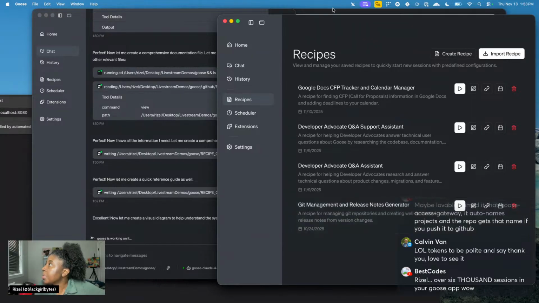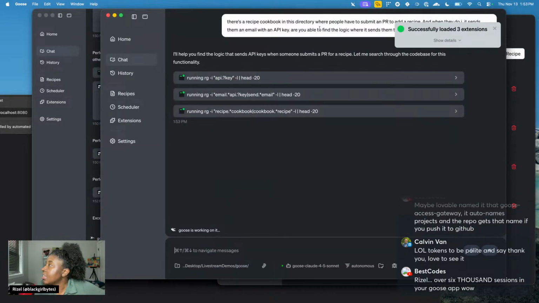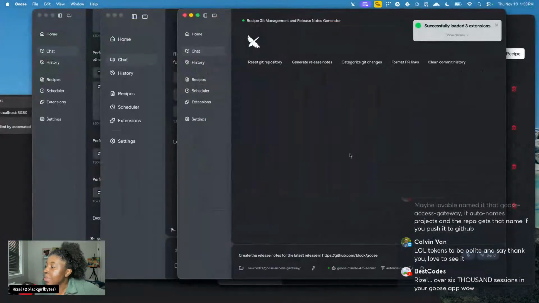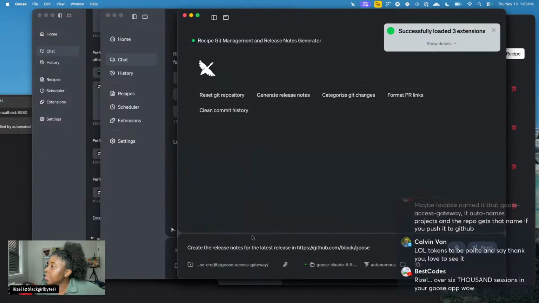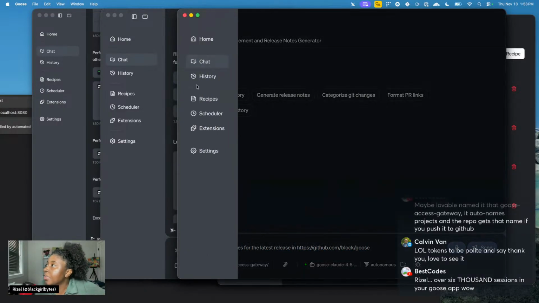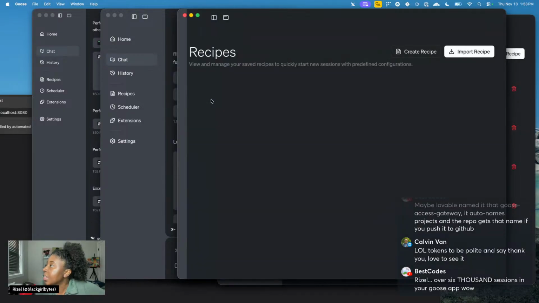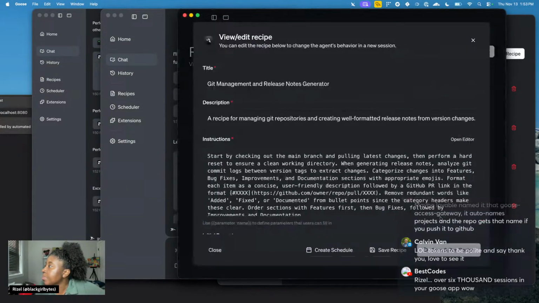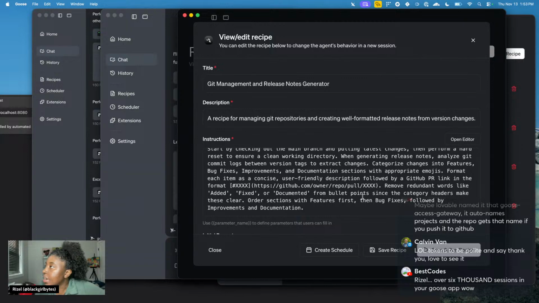All right, so what I was going to say is, I have a recipe that generates the release notes. I'll just press the recipe, and it says create the release notes for this particular repo. I press send, and it gives me everything categorized in the nice way that I want. We can even look right here, and it tells it everything it needs to do.